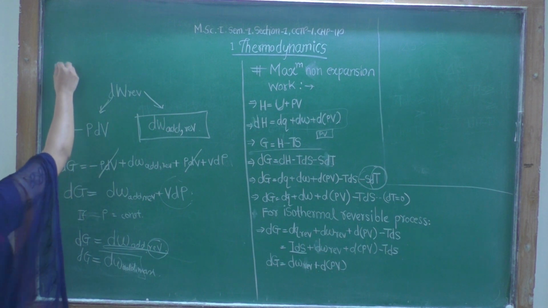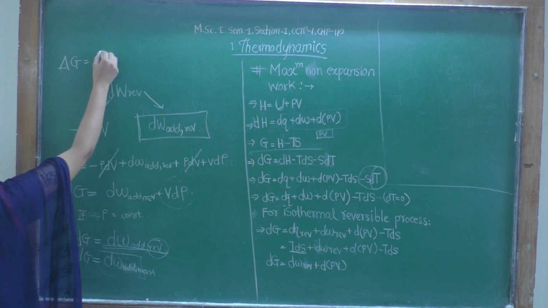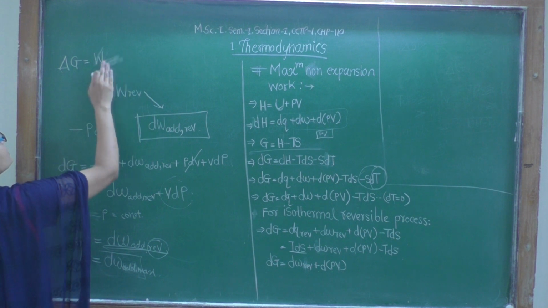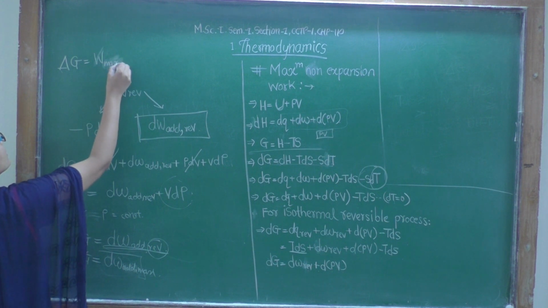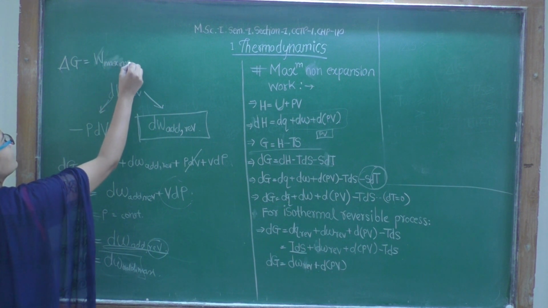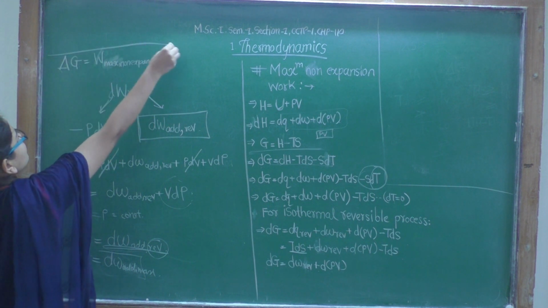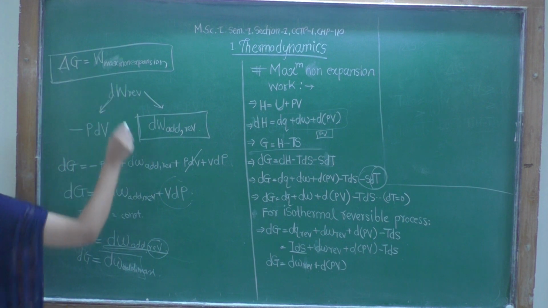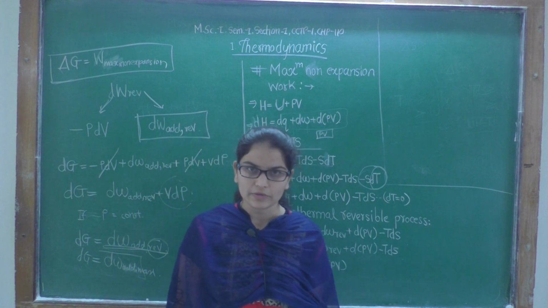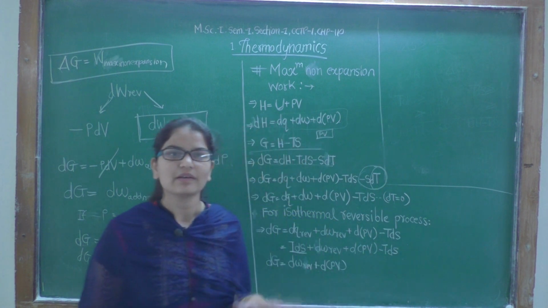So therefore for a finite change we can write delta G is equal to W maximum non-expansion work. Hence delta G will give us the value of the maximum non-expansion work performed by the system. That's it.